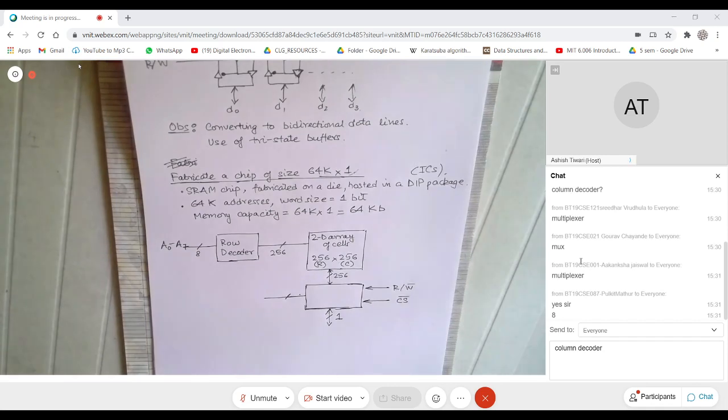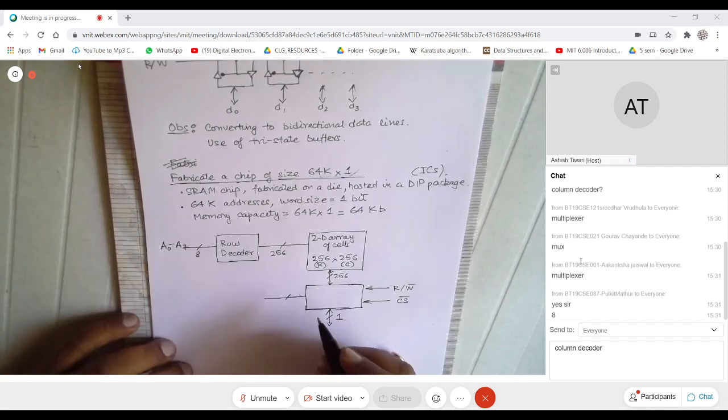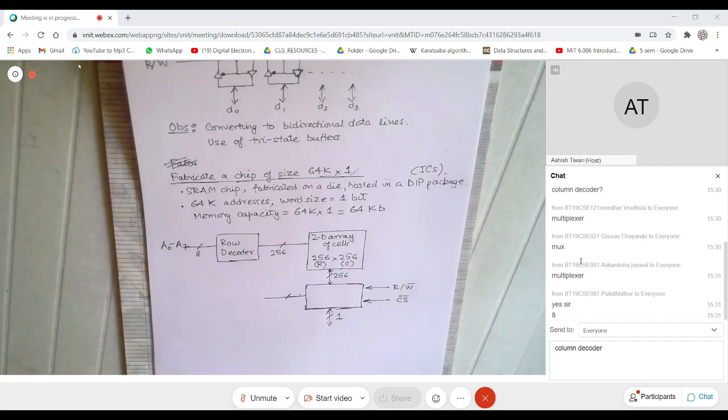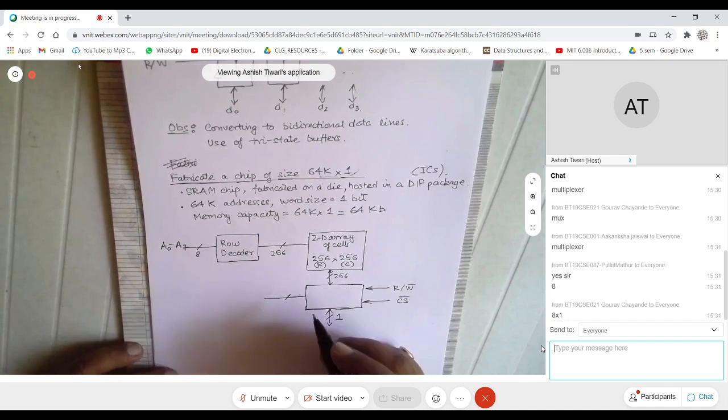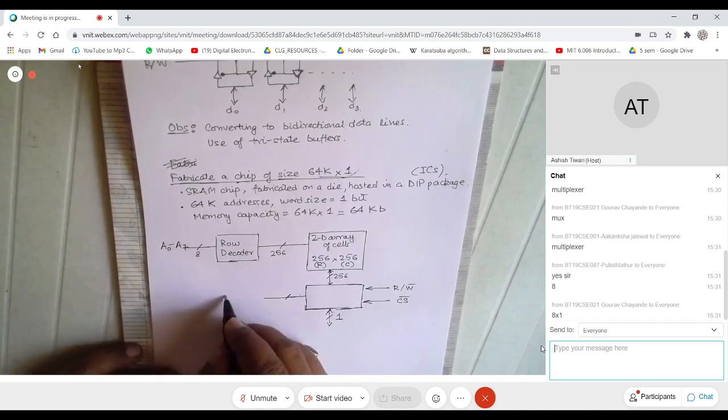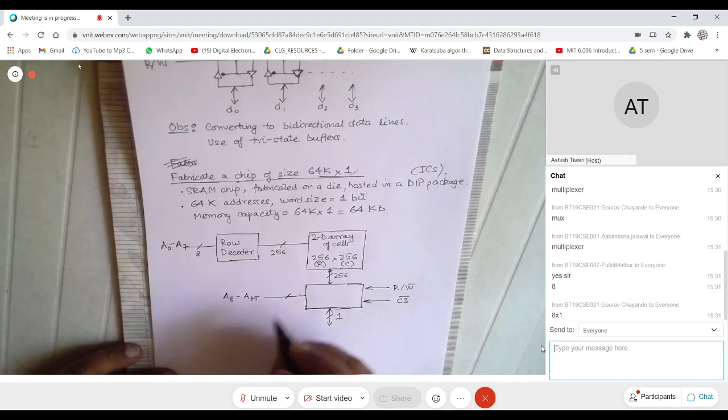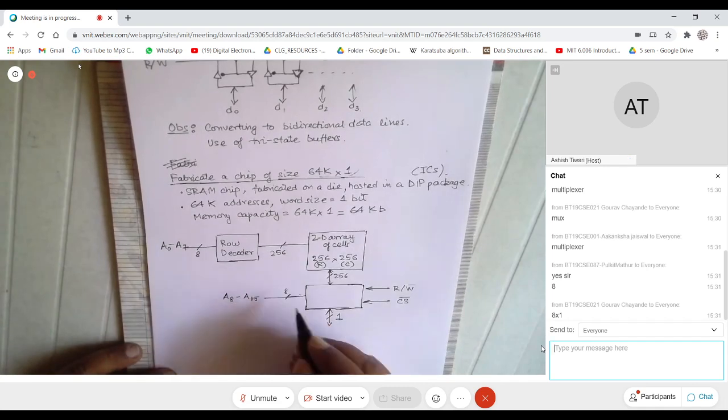So do you say 8 mux? How do you specify a mux? It's not 8 cross. Is it 8 cross 1? What is the size of the mux?